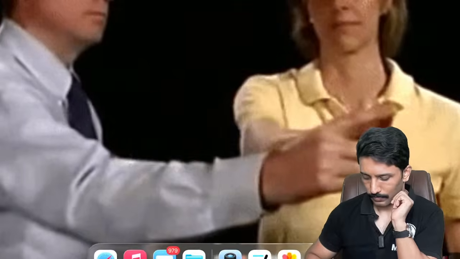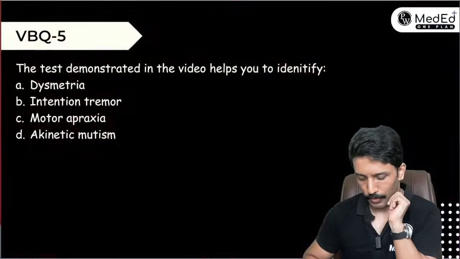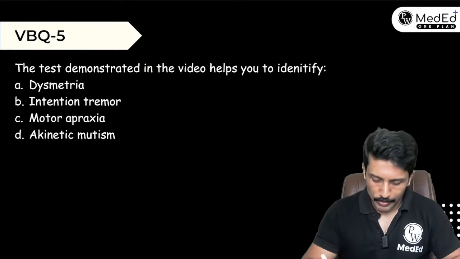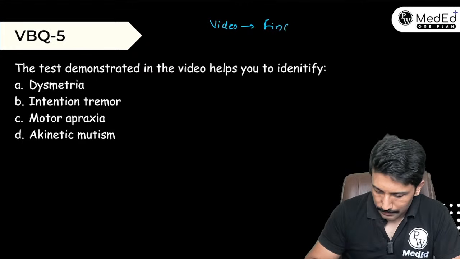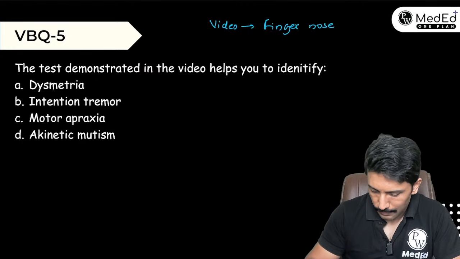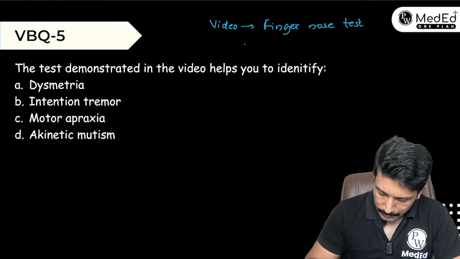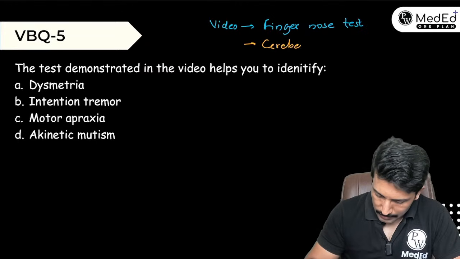We have been told that this test is done to identify incoordination of movement. This is the test for coordination of movement, which is largely correct, but exactly what are you looking for when you do this test? Exactly what are we looking for? So, video played, finger nose test. It is a cerebellar function test.